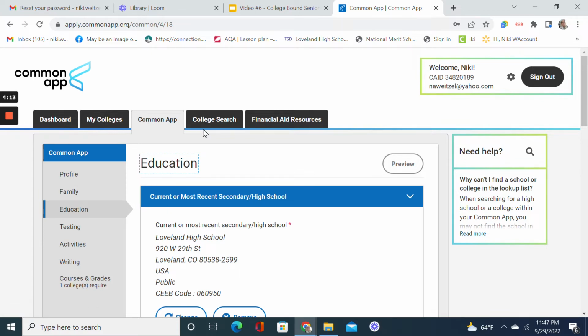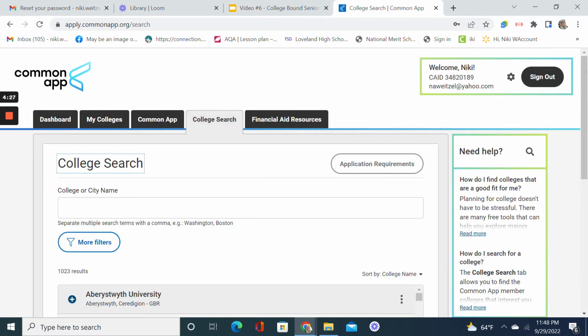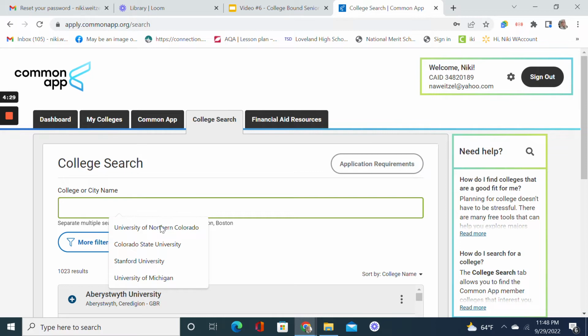The next step would be to make sure that I have the colleges I'm interested in on my list. If you're just coming in for the first time, you wouldn't have any. Maybe like my account here, you've added some schools and you want to go in and add more. To do that, all I have to do is type in the name of the school that I'm interested in. I'm using Mr. Kane's favorite